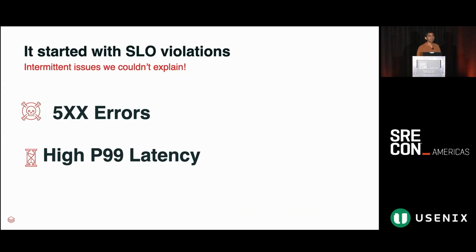So let's get started. Our story begins with bad SLO violations and incidents. A long time ago, product teams would see a lot of 5xx errors or higher P99 latency. It was particularly hard for them to debug and understand what was going on, largely because these errors were intermittent, coming and going, and they weren't adept at figuring out what was happening behind the scenes. And this wasn't happening for 1 or 2 services. This was a pattern happening across the board for various products that we own.